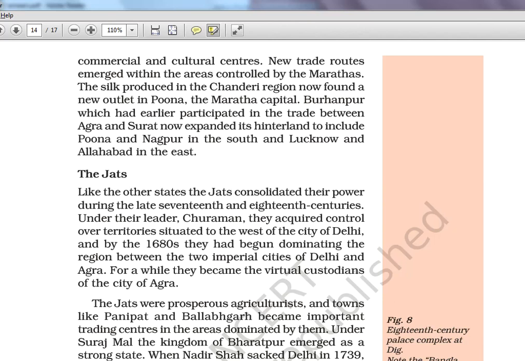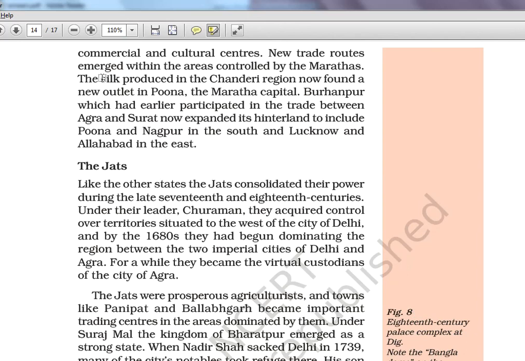Okay, at Pune, they're telling about the silk trade that was there. They're telling about the trade which they had. Agra and Surat, they had internal trade. Hinterland, I told you in one of the videos, hinterland is something like the marketplace outside the territory. Like there will be places where people come to sell the goods. That is the hinterland. Okay.